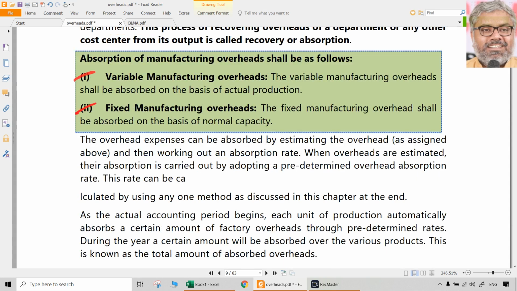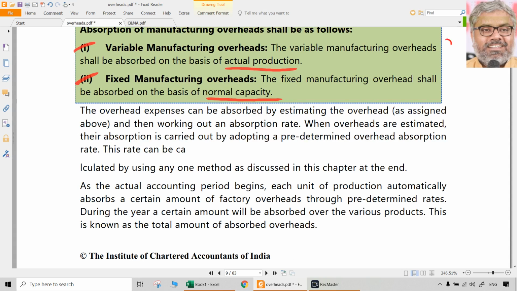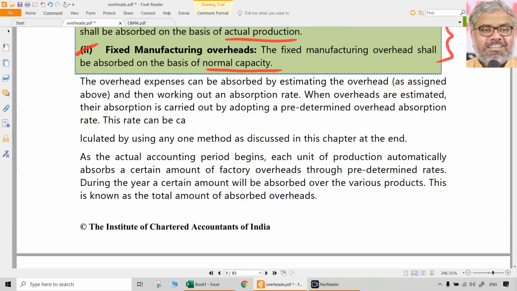And we know this also already. Variable manufacturing overheads have to be absorbed on the basis of actual production. Fixed manufacturing overheads have to be absorbed on the basis of normal capacity. That is another point to be noted. We discussed this separately. Nothing new, other than that Accounting Standard 2 also suggests the same. Because variable manufacturing overhead, actual also, original also, per unit will be the same more or less. Fixed manufacturing absorption is the main point. That is where the rate of fixed manufacturing overhead absorption has to be calculated on the basis of normal capacity. In other words, budgeted fixed overheads divided by budgeted capacity will give us the overhead rate that should be applied to the actual production for absorbing fixed manufacturing overhead.